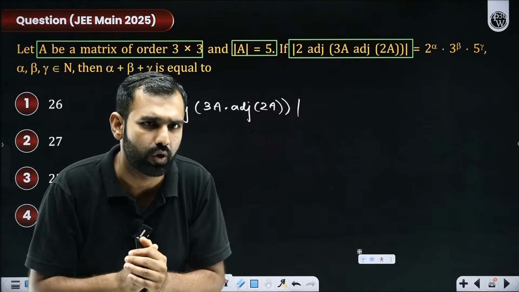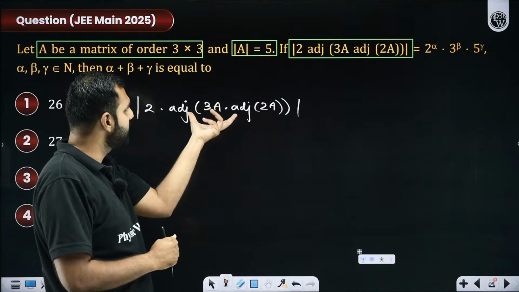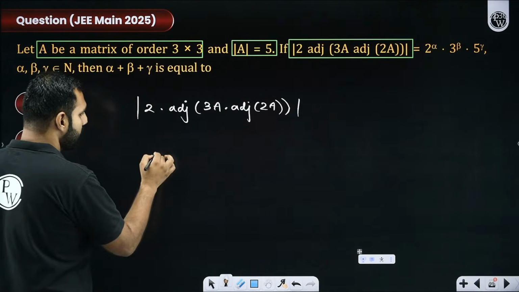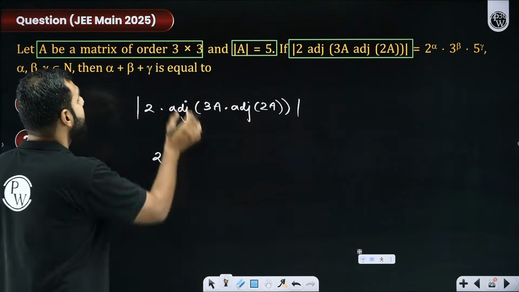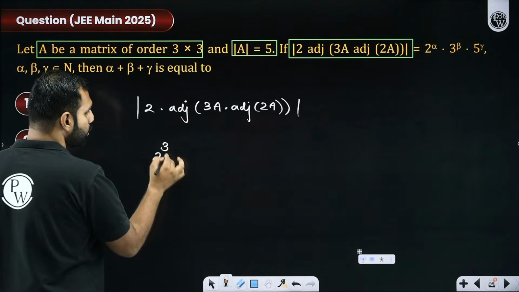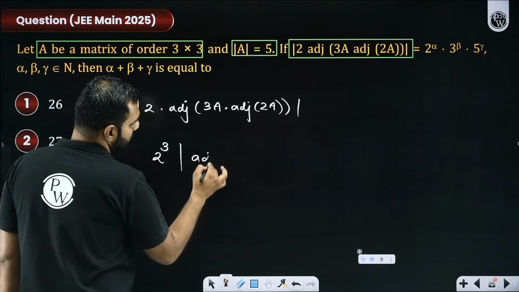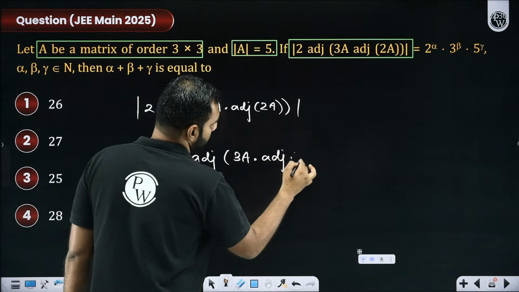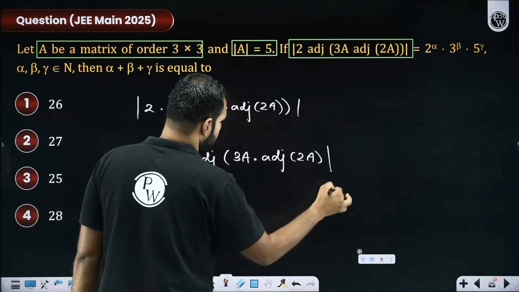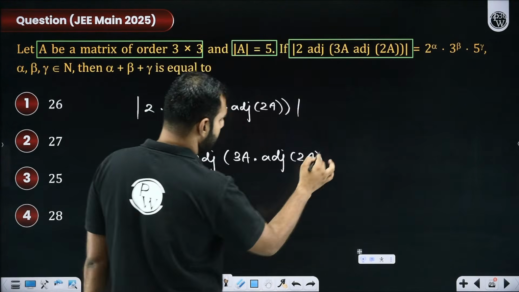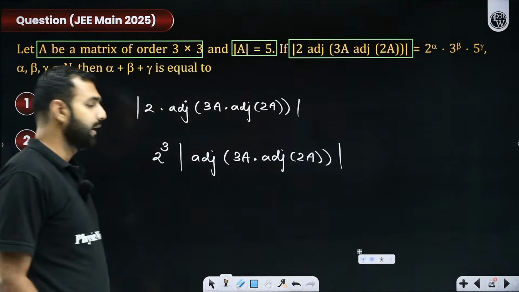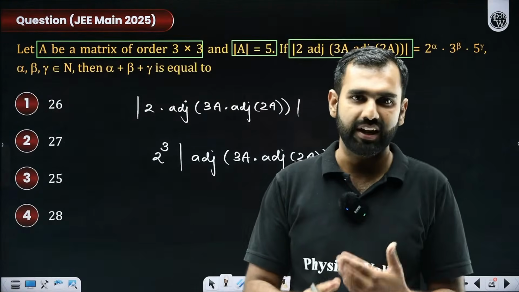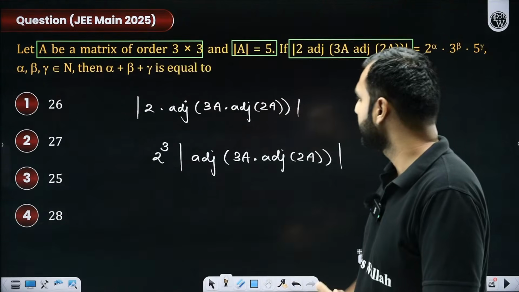Everybody got this, yes or no? Just imagine this whole as x for a while. So this 2 will come out as 2 to the power n. What is n? Sir, it is 3 by 3, so n is 3. So 2 cube times determinant of adjoint of 3A times adjoint of 2A. Yes or no? Give me a quick update. Of course, there is one more bracket. This is what I've got. How did I take this 2 out of this? Everybody understood that, or shall I re-explain this? All the participants, yes or no?